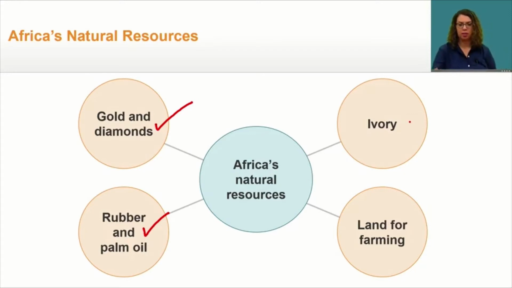Next we have ivory. Now ivory is the white tooth-like material that forms the tusks of elephants and related mammals. Ivory can be carved into decorative pieces, and before alternatives were available, it was used to make piano keys. Lastly, we have land for farming. Now land was good for growing cash crops such as coffee and cacao, which is used to make chocolate. Now the need for natural resources was closely linked to European involvement in Africa.